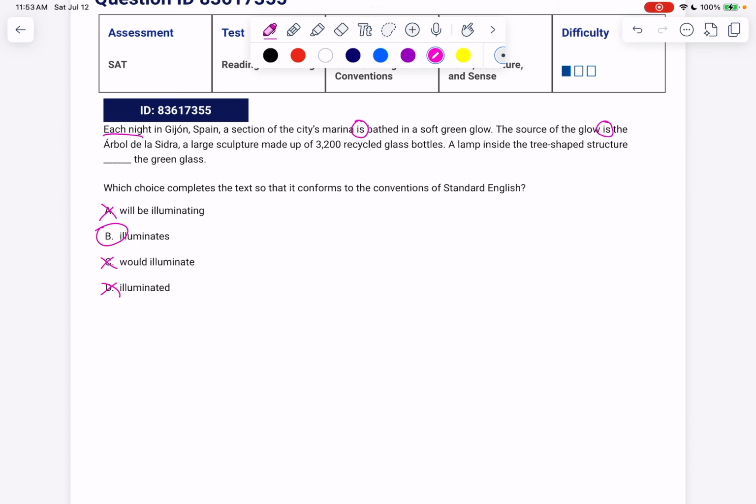Now, some people might get confused about this word made, but that made is part of made up. It's like constructed of. It's actually more like an adjective there. For example, if I said the cookie is made of chocolate, now it's part of the verb is made.